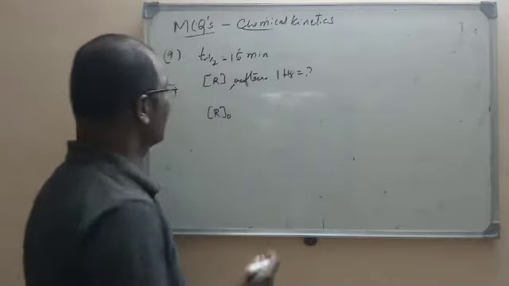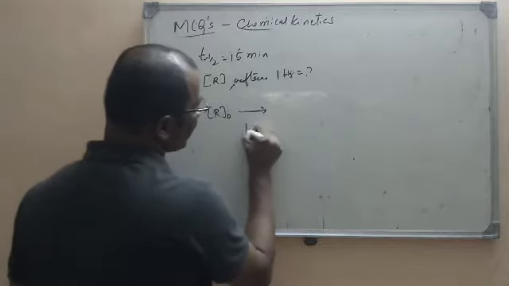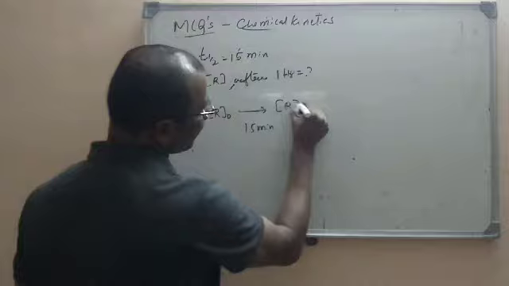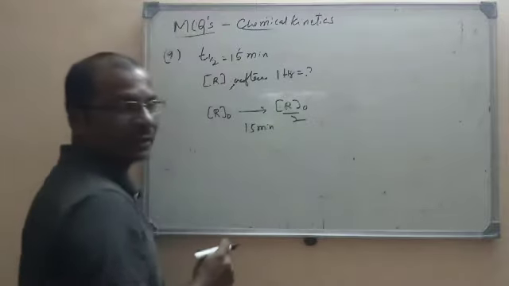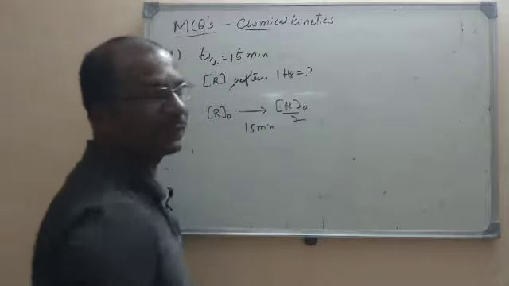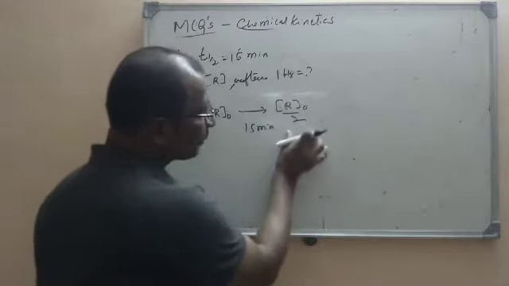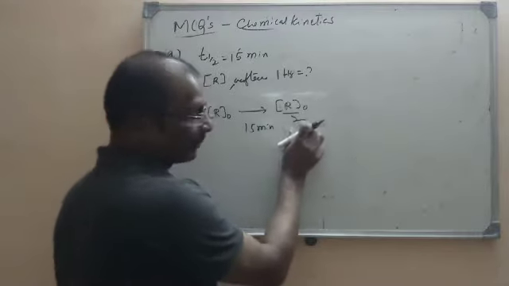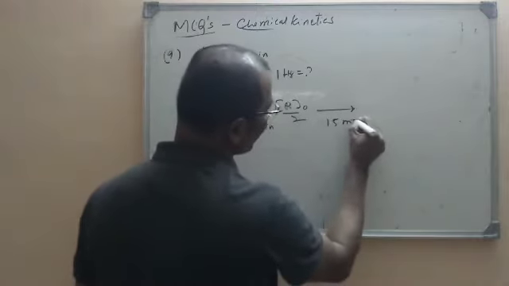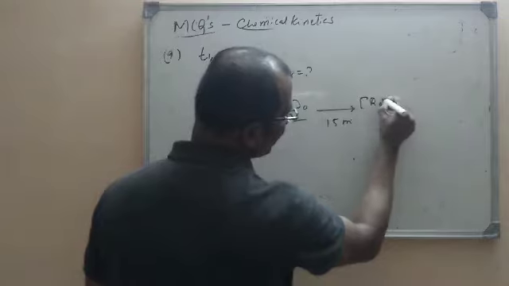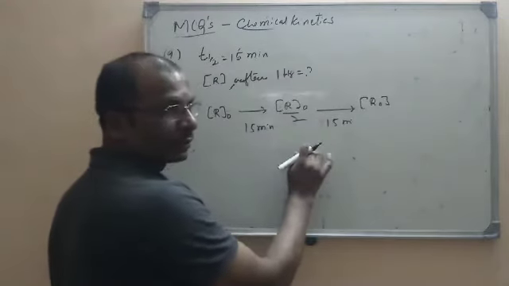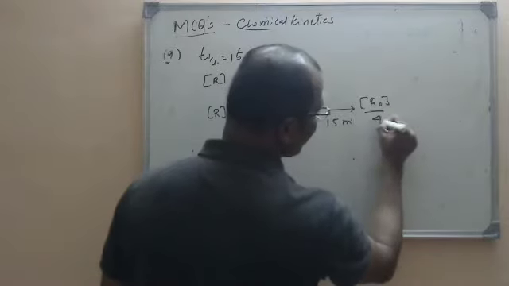Let us call the initial concentration R0. Now after 15 minutes, it is the half-life, so it will become R0 by 2. Now this is the initial concentration for the next part of the reaction. After another 15 minutes the concentration will become half of that, that is R0 by 2 by 2, which is nothing but R0 by 4.